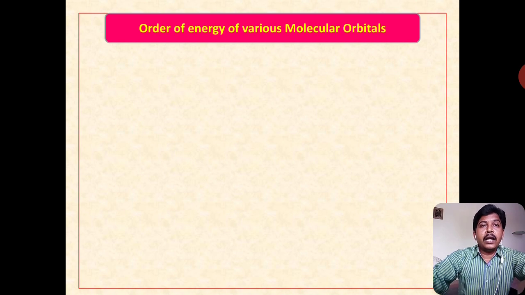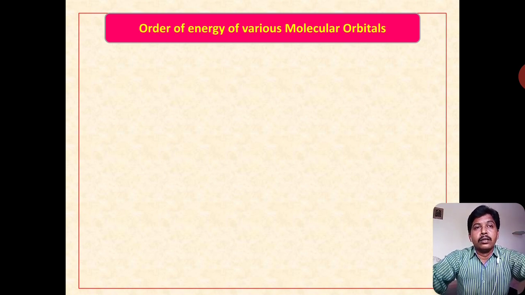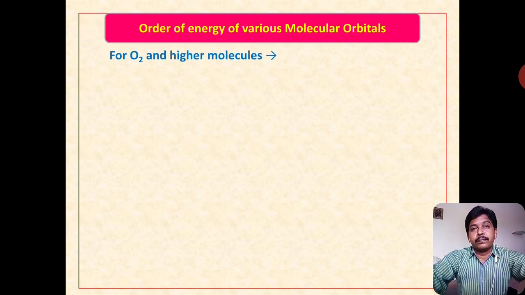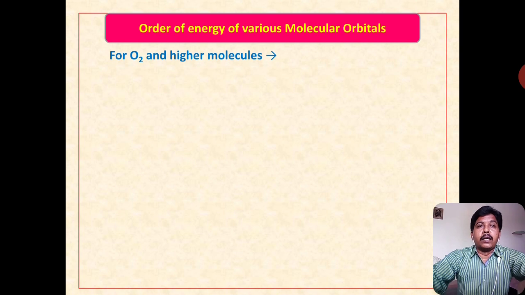Order of energy of various molecular orbitals. It is very important, because it gives the electronic structure. While following the rules, we should fill the structure of molecular orbitals. First of all, for oxygen and higher molecules, the energy level diagram is different.